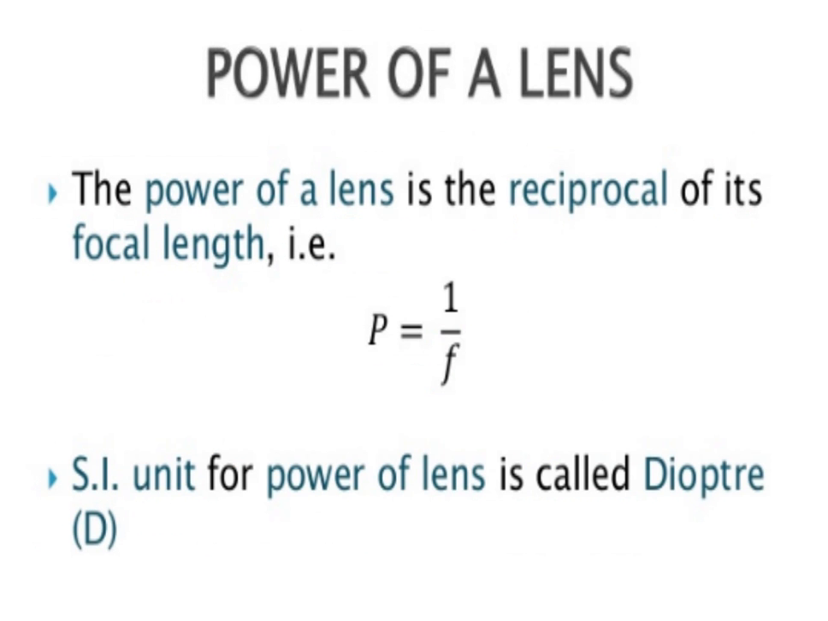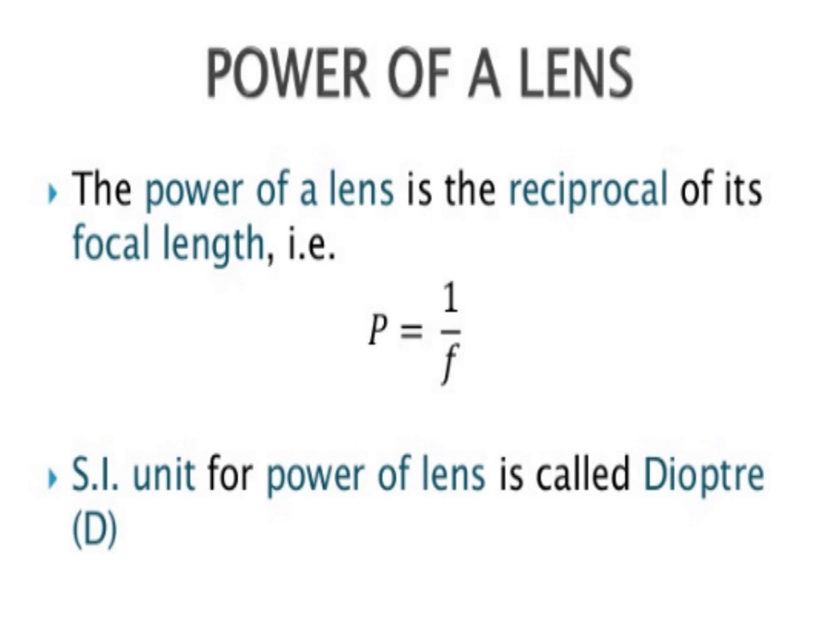Next point will be the power of a mirror or a lens. The power of a mirror or lens is the reciprocal of its focal length, that is, P is equal to 1 upon f, where f is the focal length. The SI unit for power of a lens is called the diopter, D.